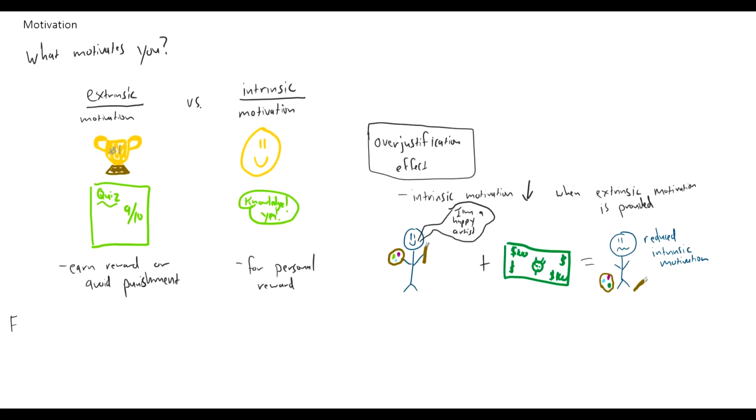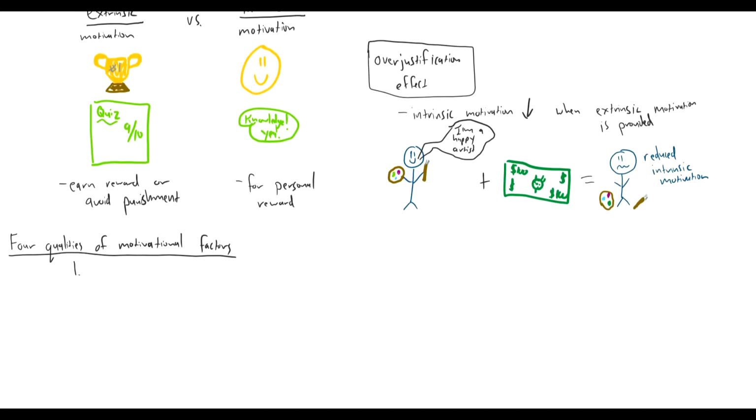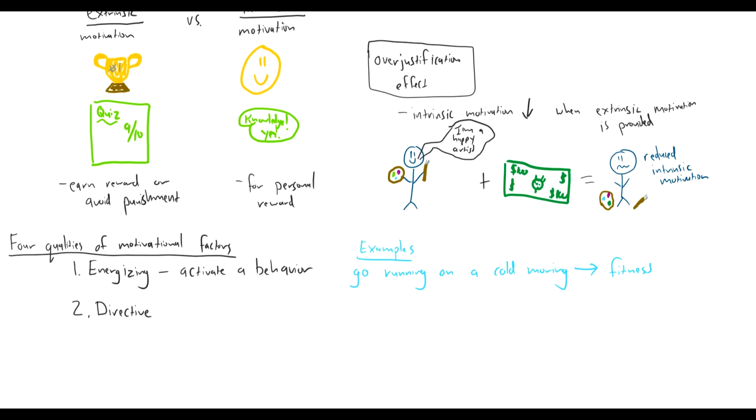There are 4 different qualities of motivational factors that we can describe. First, the factor needs to be energizing or stimulating. It needs to activate a behavior. For example, if you're going to go running on a cold morning, you need to be motivated by a desire to achieve fitness. Second, the motivating factor has to be directive. That is, it has to guide a behavior to satisfy a goal. So a behavioral example might be eating food, and that motivating factor is going to be hunger, which is going to drive you to seek and eat food.